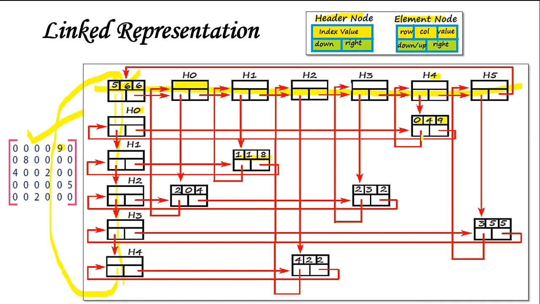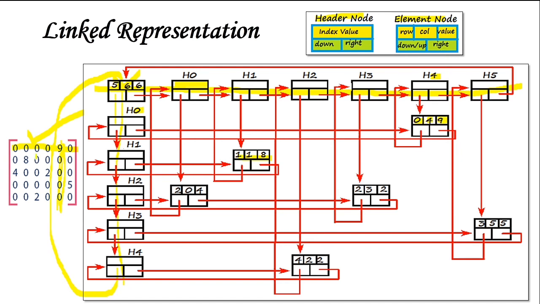If you have other elements in this particular row, then you need to connect those as well, but here nothing is there, and if you check its column, nothing is there either. So when nothing is there, just connect its down arrow back to your header node, and its right arrow back to your header node. This is how you write the element node.